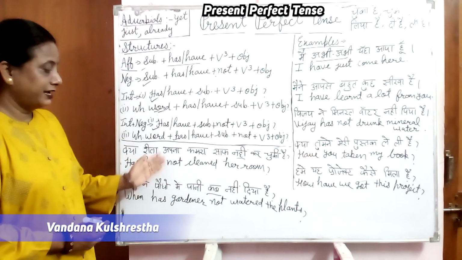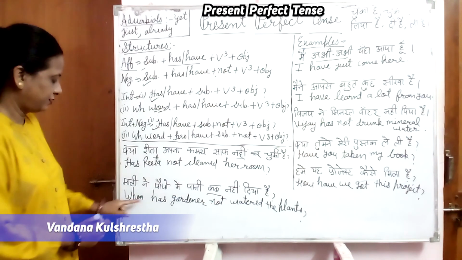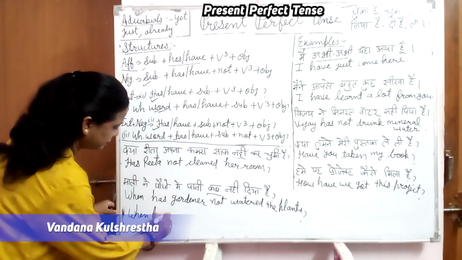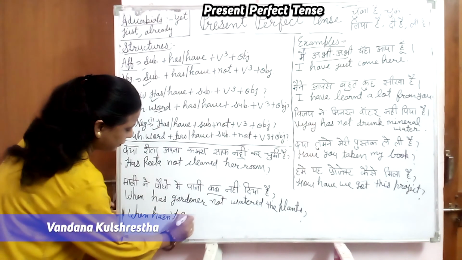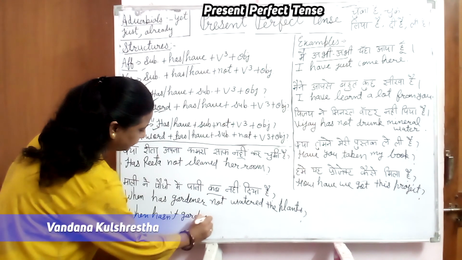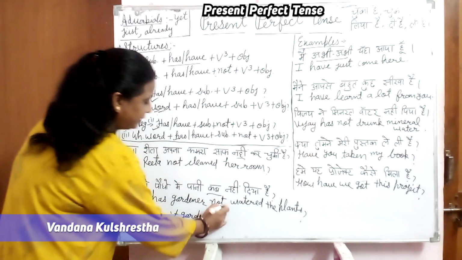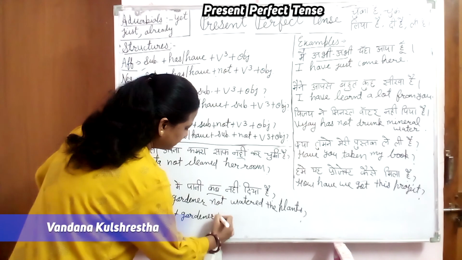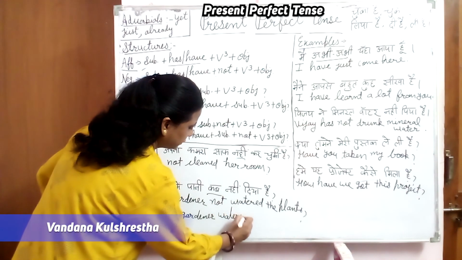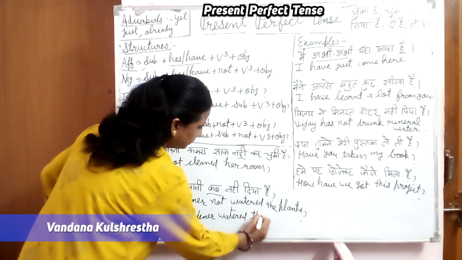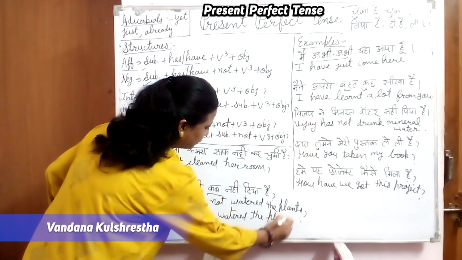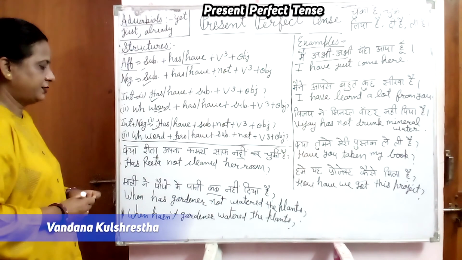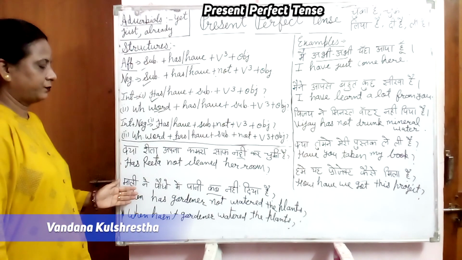And in the other methods we can write, when hasn't gardener watered the plants. We leave not because not is merged with the helping verb. Alright. So these are the examples.